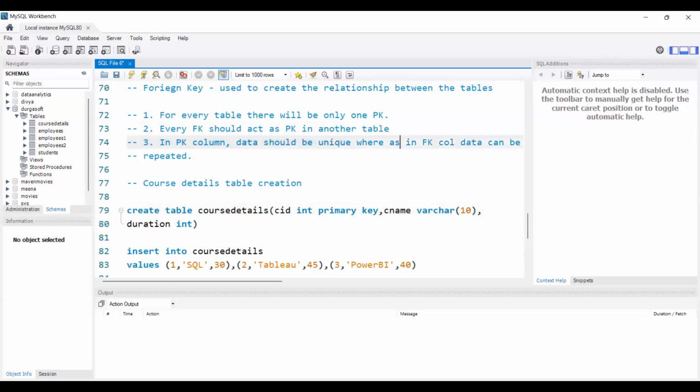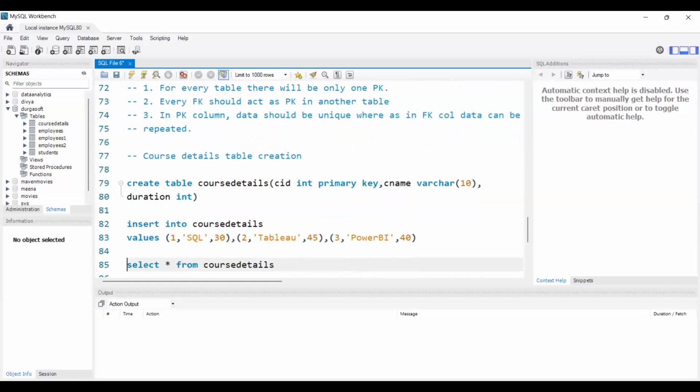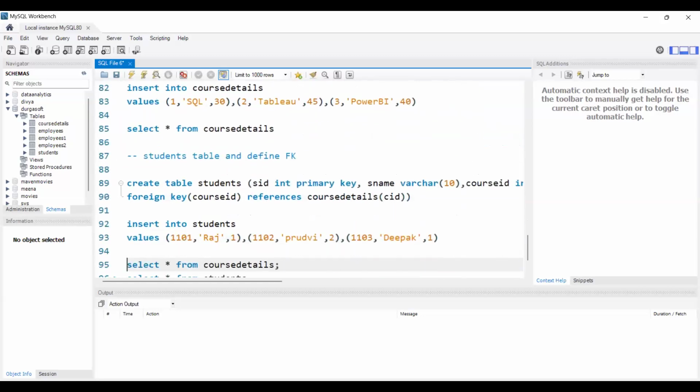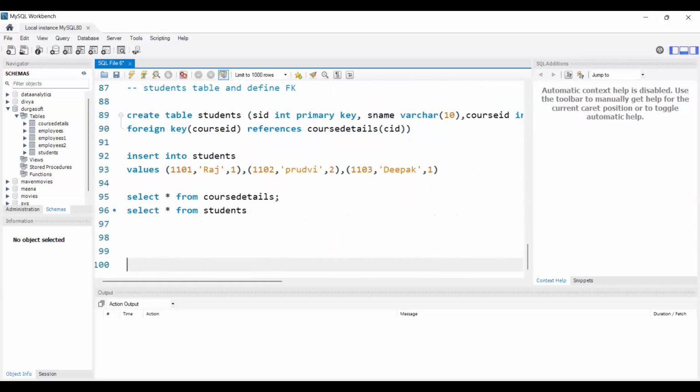And the next point is in foreign key, the data can be repeated. Wherever we declare a column as foreign key, in that foreign key column, the data can be repeated. There is no restriction that we cannot repeat the data in a foreign key column. In the Excel file, I showed the data also. Do you want me to show that once again?